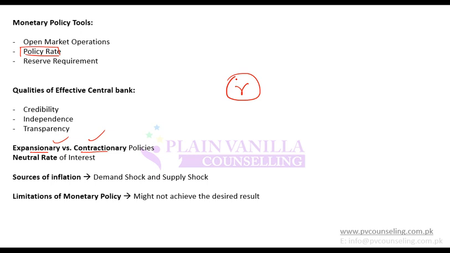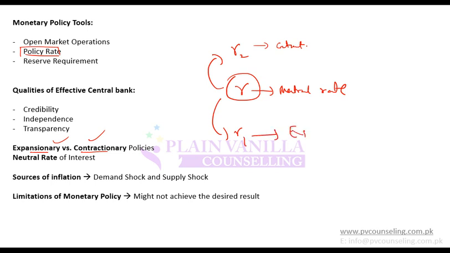This level is known as the neutral rate. So the neutral rate of interest is that base level at which the economy will neither expand nor contract. If you increase it beyond this, then the economy will contract. If you decrease it beyond this, then the economy will expand.